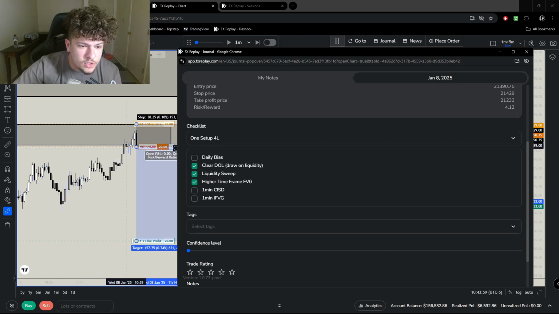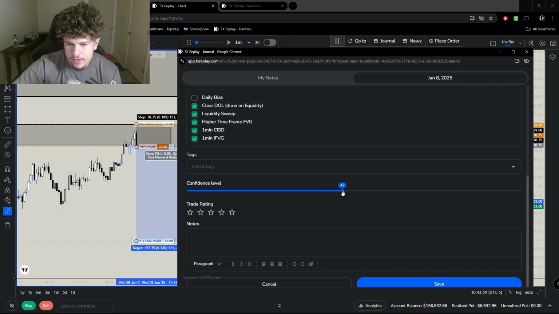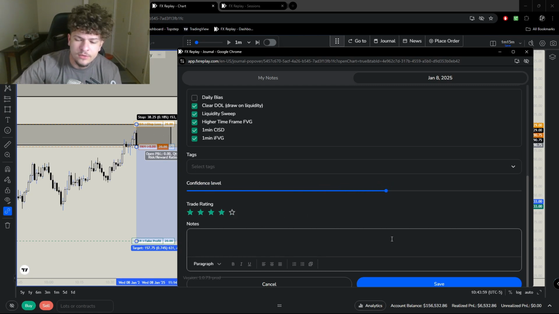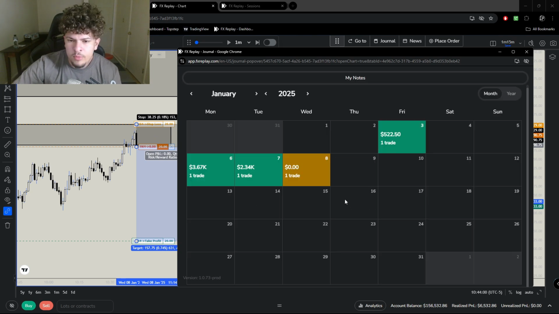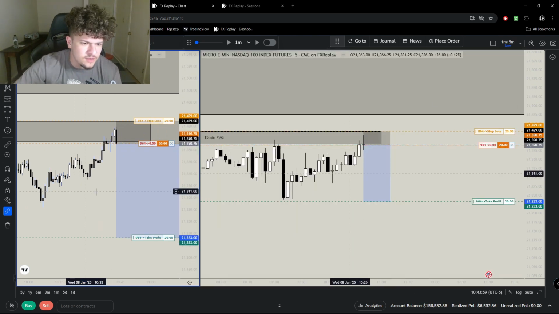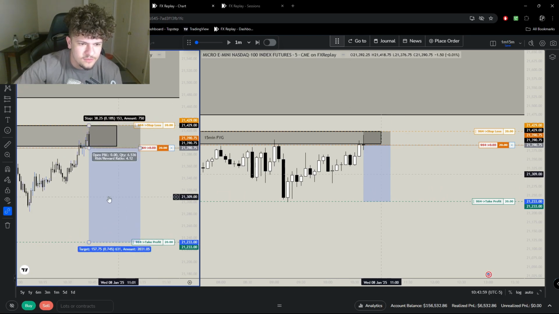And we actually also did make a CISD because we closed underneath this 1 minute candle before the move up to take liquidity out. We closed underneath that. And then we do have a 1 minute IFVG. Again, I'd say it's around the same level. I'm like a 60, but I'd almost give this a 5-star. If this was in line with our daily bias, it'd be a 5-star trade. But I'm never really higher than like 60% confident just because you never know what's going to happen.